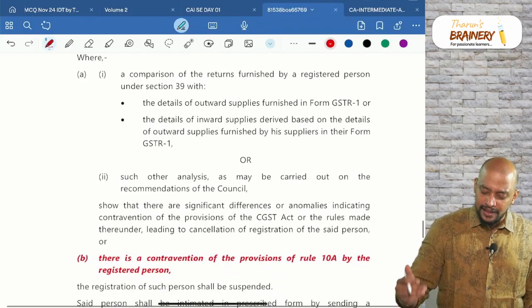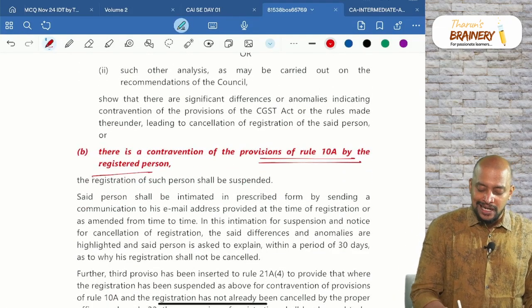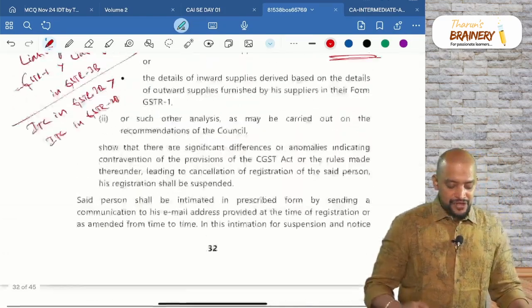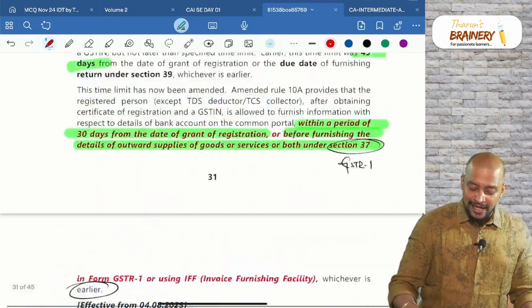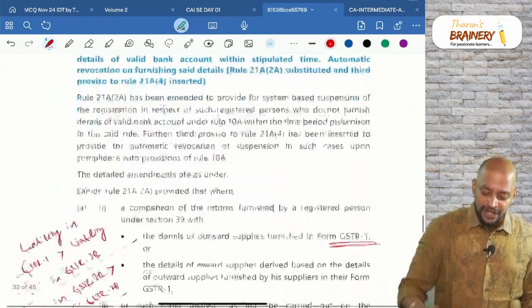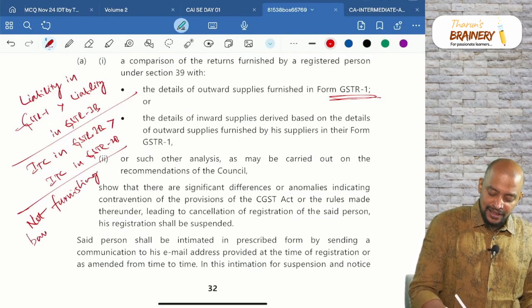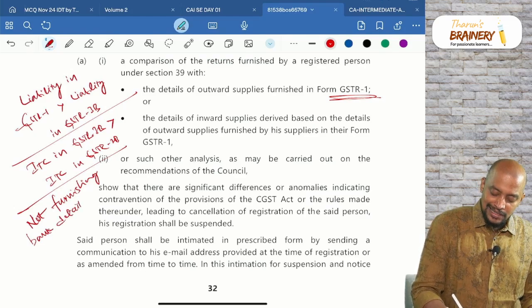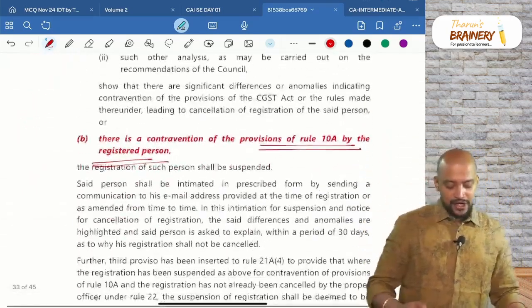Now, they have added one more, contravention of provisions of Rule 10A. What is contravention of provisions of Rule 10A? Rule 10A is bank details. That is, not furnishing bank details within time. So, this is also one of the reasons for system based suspension of registration.